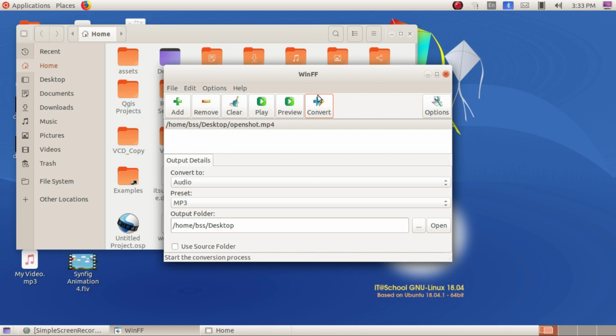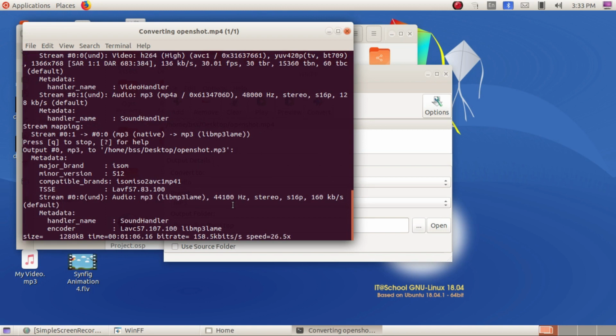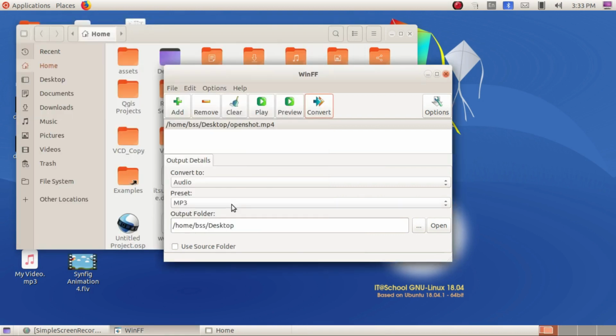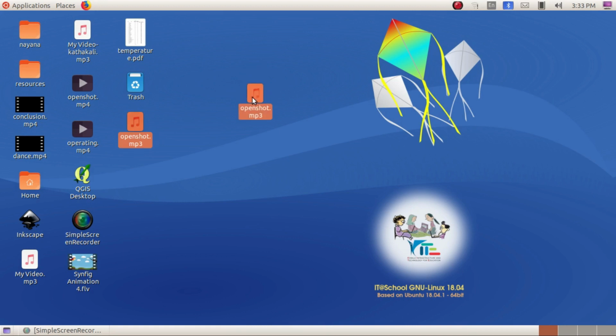The conversion is seen in this terminal window. After completing, it gives a message, press enter to continue. So just press enter to continue, and it is saved on this desktop. Here you can see OpenShot MP3. Like this you can use the software to convert the files into different formats.